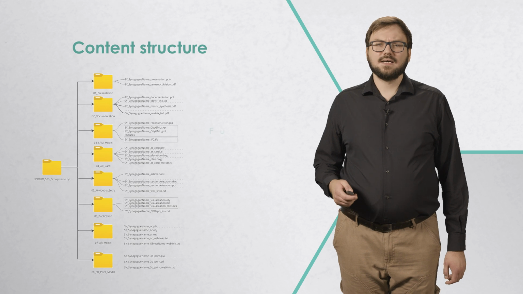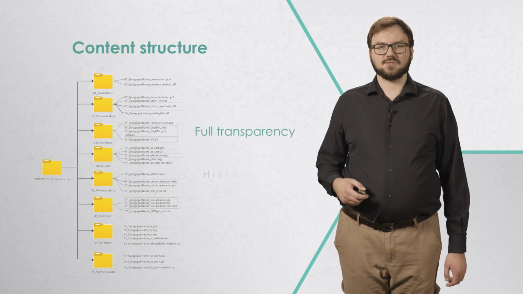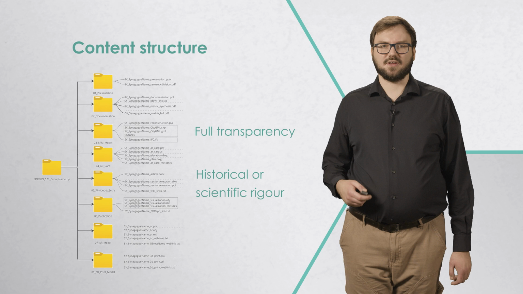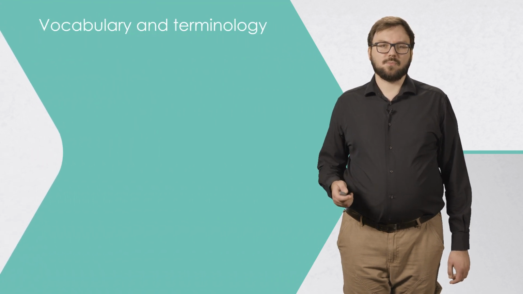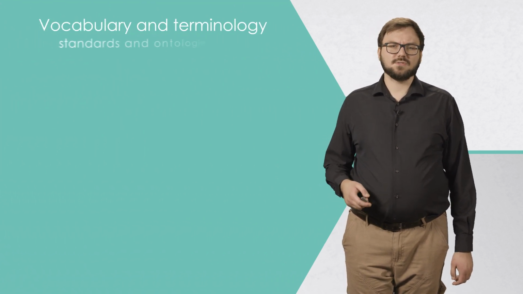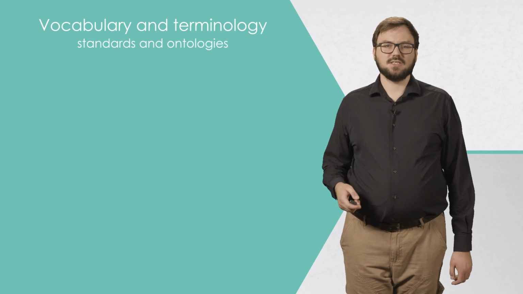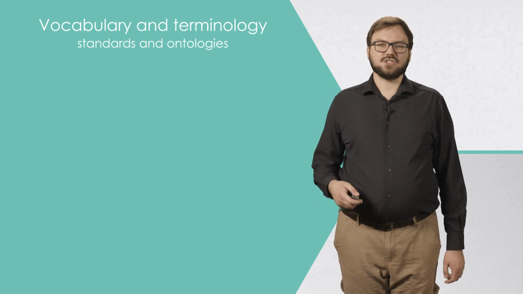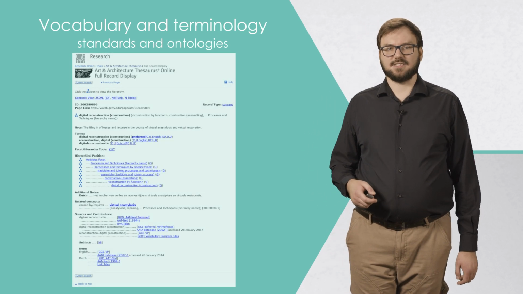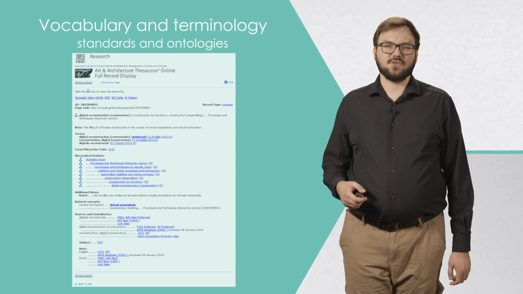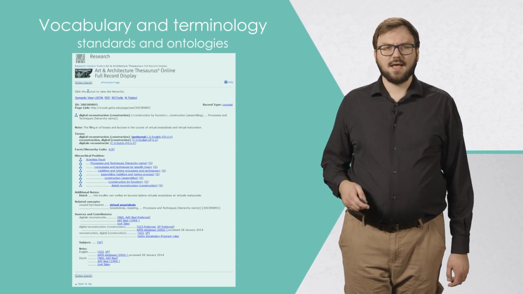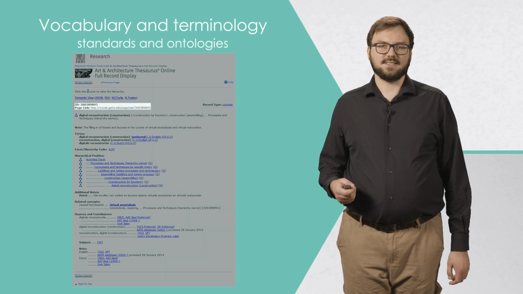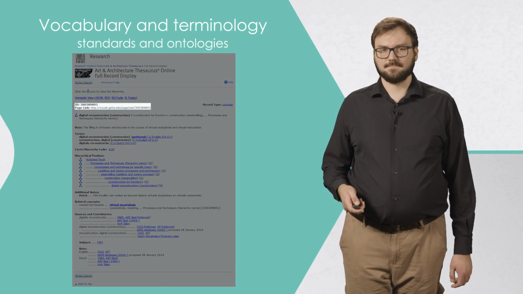One of the most important factors influencing the usability of documentation is creating a proper content structure. This ensures full transparency and allows the reconstruction to be assessed with historical or scientific rigor. We should also use appropriate vocabulary and terminology referring to the standards and ontologies adopted by the communities targeted by our project. This can be achieved by using services such as the Getty Art and Architecture Thesaurus, which is a database of terms related to architecture and art. Each concept explained there has its own identifier, which can be used for reference.